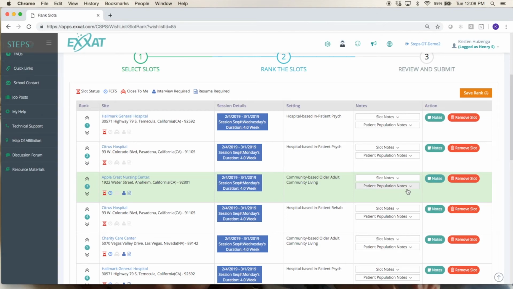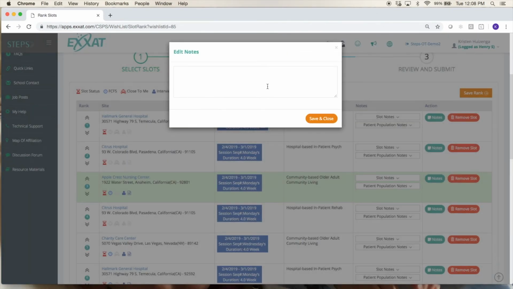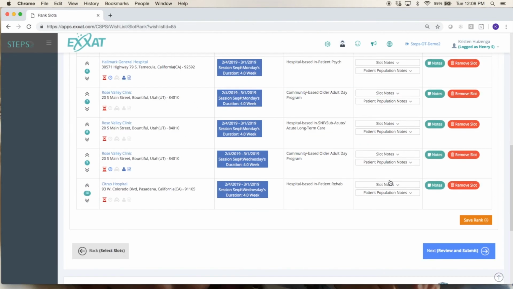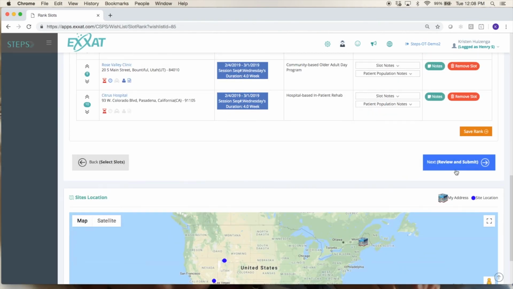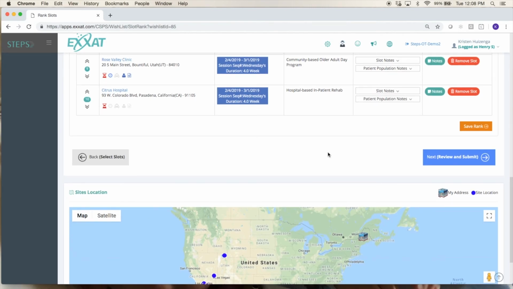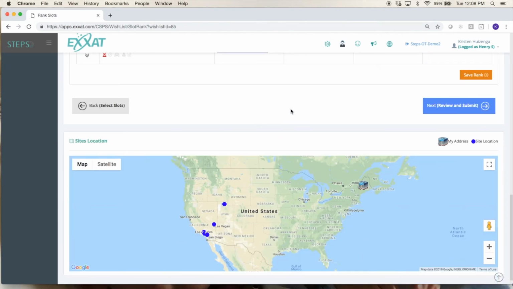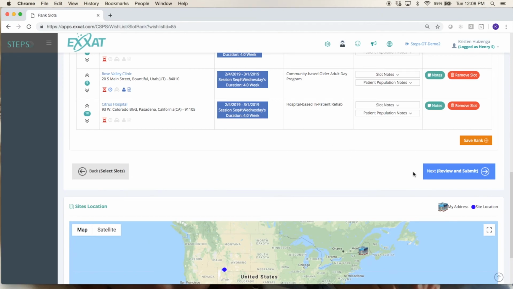If you have any notes about this particular slot that you want to add here, you can click on notes and write a note about that slot and why you're putting it in that rank on your wish list. And then when you scroll down, you'll see that you have the option to go next to submit your wish list. And you'll also see a nice little map here showing where all of those sites are compared to your address.